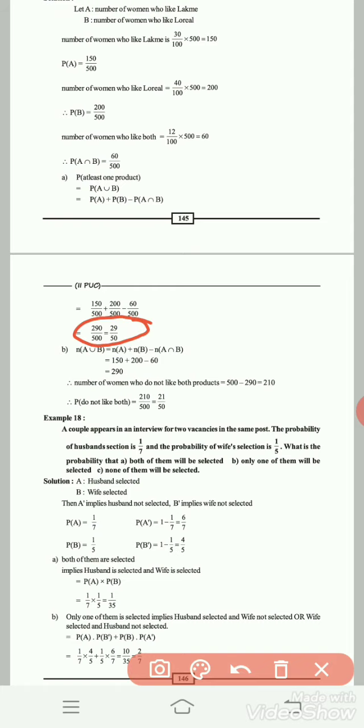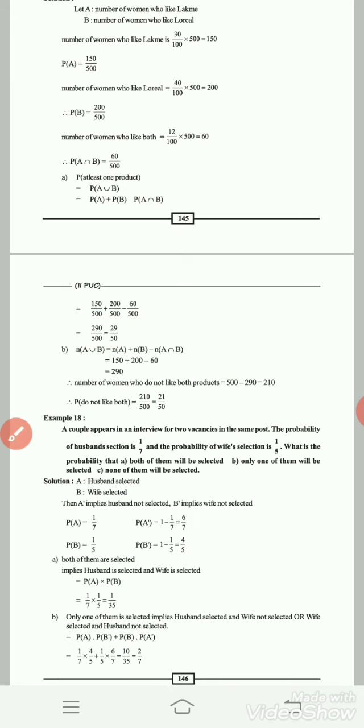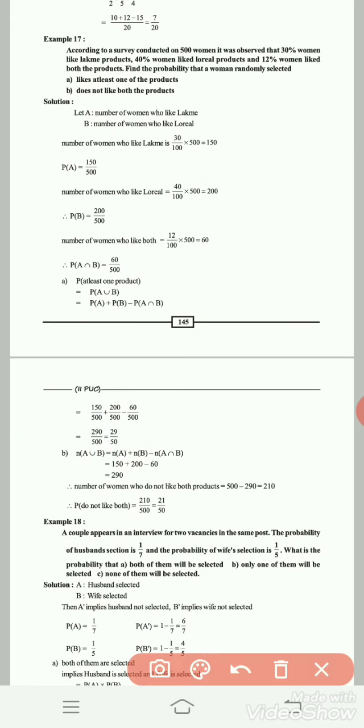Next, you have to find the second one: does not like both the products. Does not like both the products means that a woman likes neither the Lakme product nor the L'Oreal product. For that, first you have to find the number of women who like at least one product and subtract it from the total number of people.